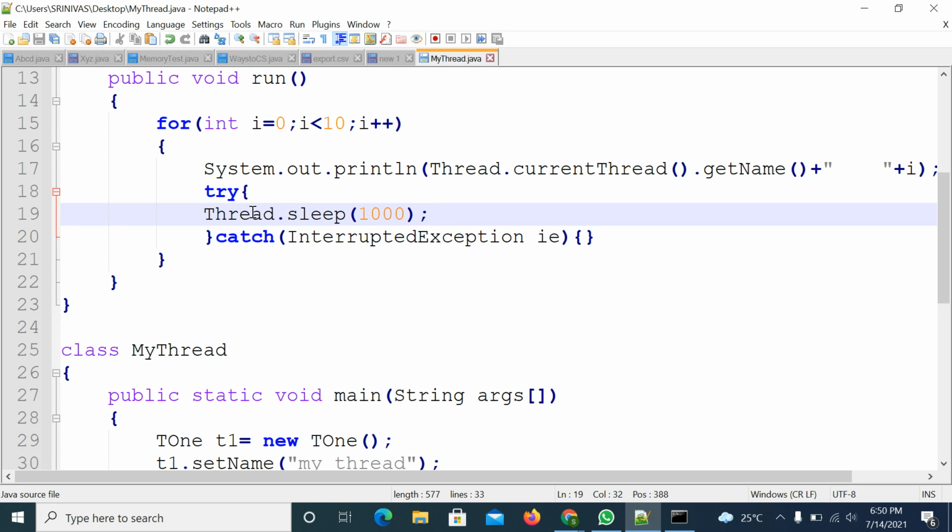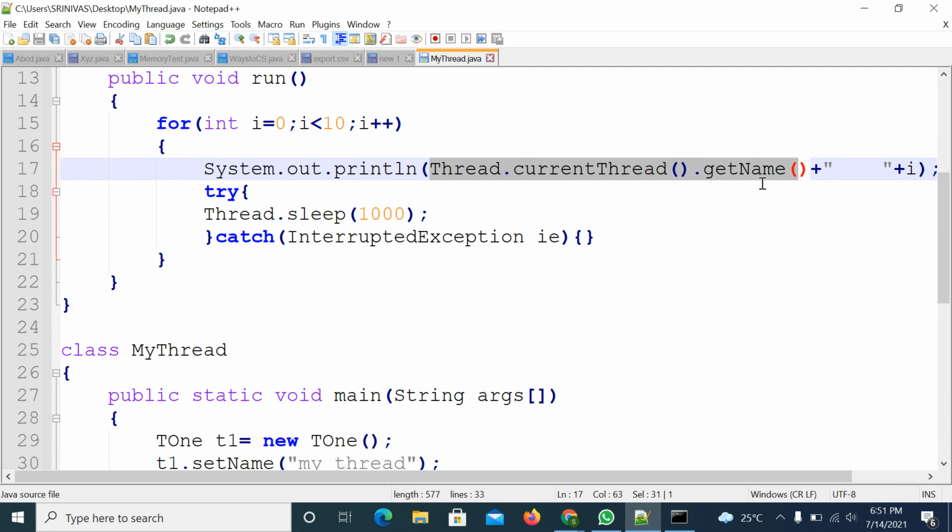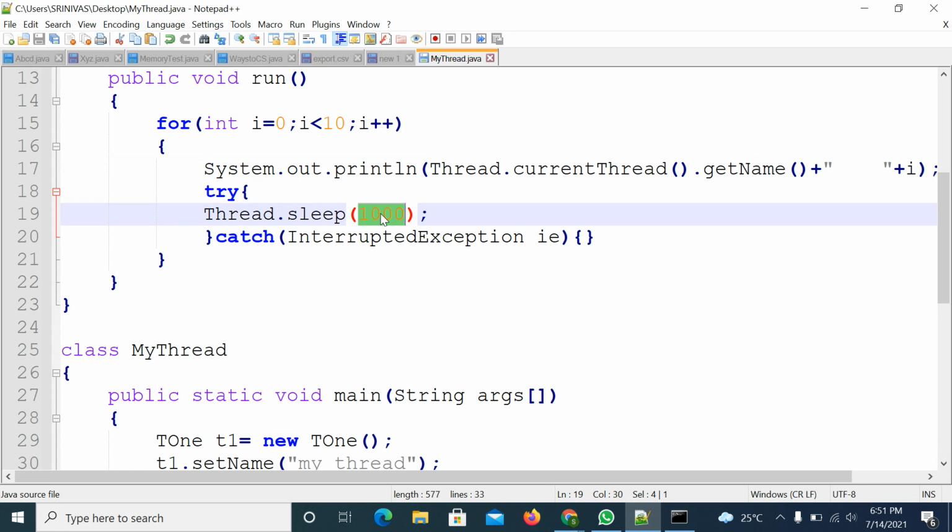So what will this do? The Thread class sleep method will be called. What will the Thread class sleep method do? It will fetch which thread is executing, and it will apply the sleep method on top of that thread, and the thread will enter into the waiting state for 1 second. After 1 second, from the waiting state it will go to the ready or runnable state, then it will get the time, then it will again execute the run method.